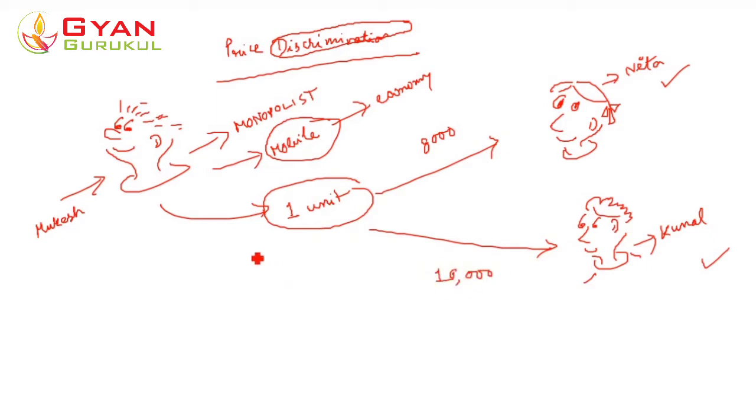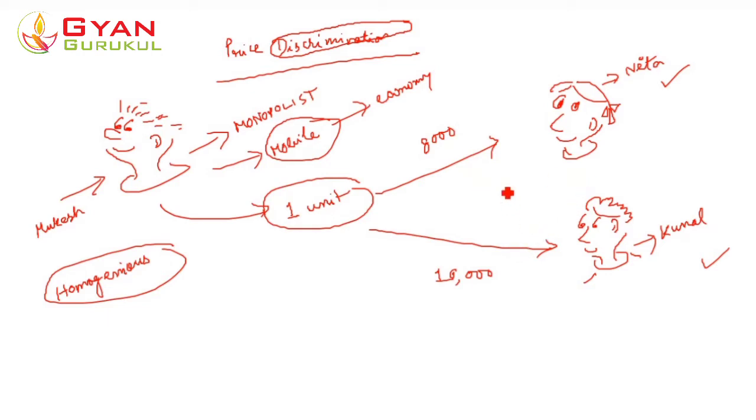Now remember here, the mobile phones have the same features or all the same characteristics, so this product is not different. Okay, there is no difference in the mobile phone, or we can say the mobile phone is a homogeneous product. It is the same in all its respects or all its characteristics, right? So the mobile phone is a homogeneous product with all its features being the same, and that particular phone is sold to Nita at rupees 8,000, while the very same phone was sold to Kunal at rupees 10,000.